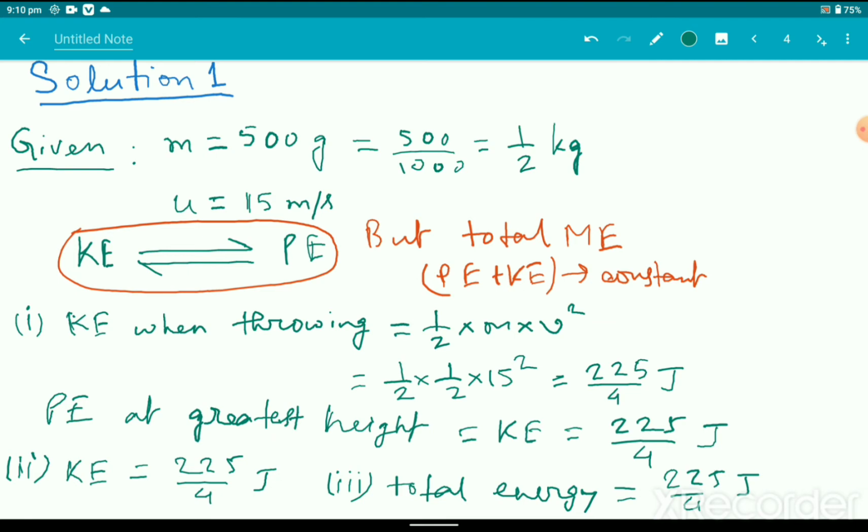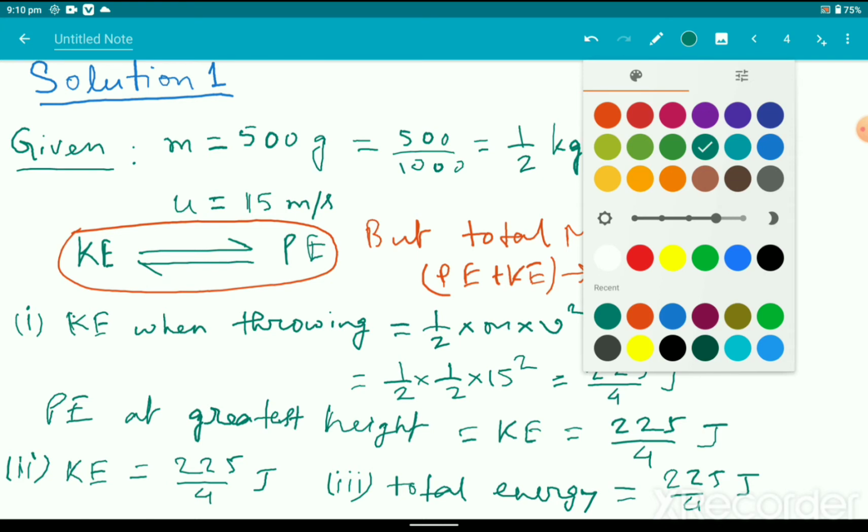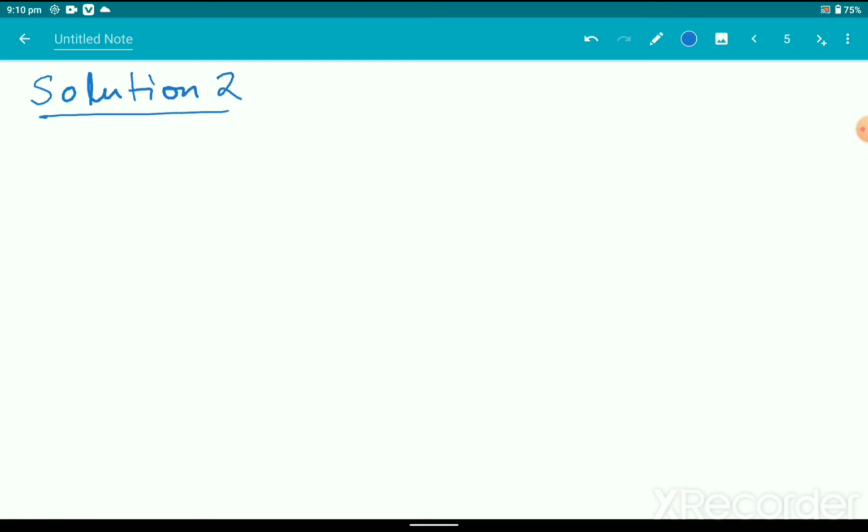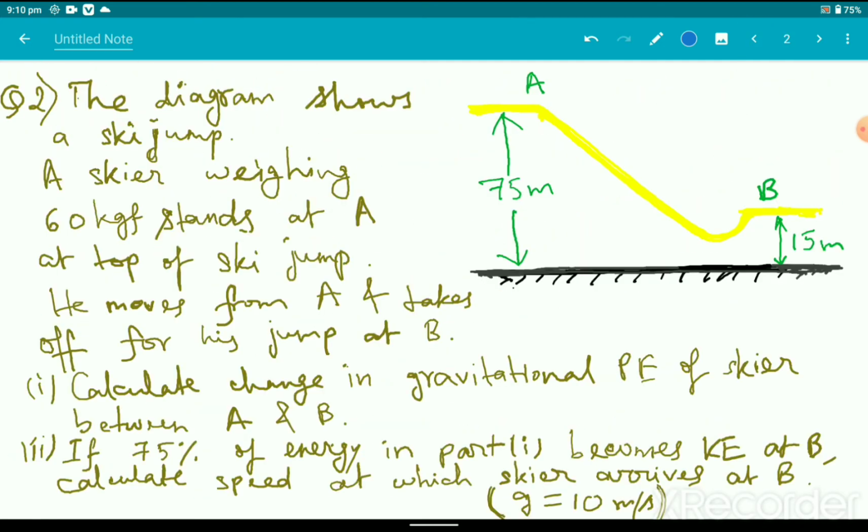Okay, now let us move on to solution number 2. We just have to see what is the question asked in question 2, then we will be doing the solution. A diagram shows a sky jump. A skier weighing 60 kg stands at point A at the top of the sky jump. He then suddenly moves from point A to B and takes off for his jump at point B. We have to calculate the change in the gravitational potential energy of the skier between A and B.